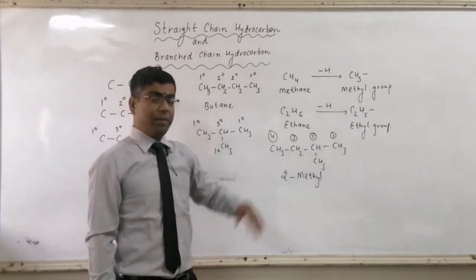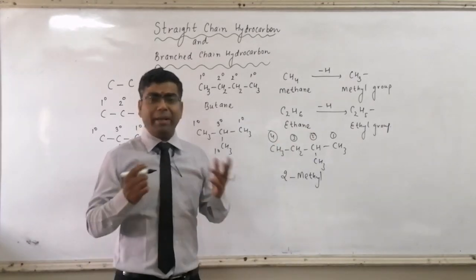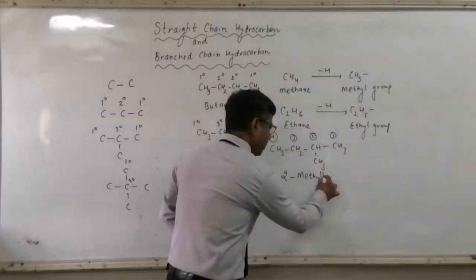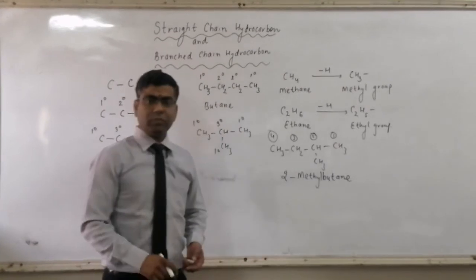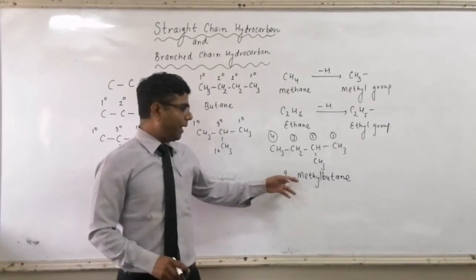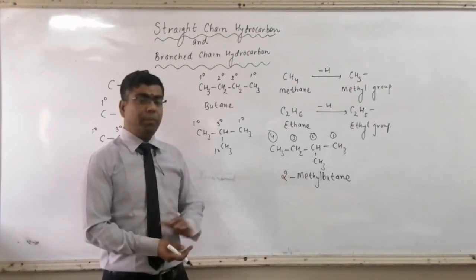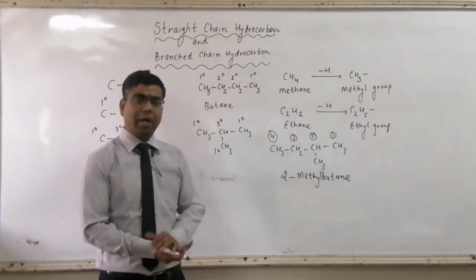Now go for the main chain. The main chain contains 4 carbon atoms and a 4 carbon atom alkane is butane. So without any gap, simply write butane. So this is 2-methylbutane. In this manner, we will complete the IUPAC nomenclature for branch chain hydrocarbons.